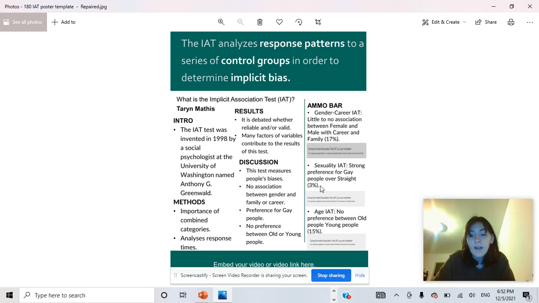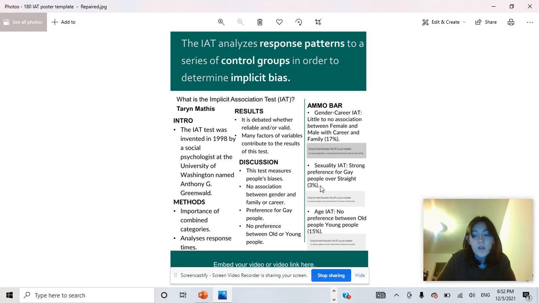In this test, combined categories are very important. This test is set up with typically two control groups. An example of this is the Gender and Career IAT test. It is set up with control groups of male and female names and then words associated with family positions and career positions.